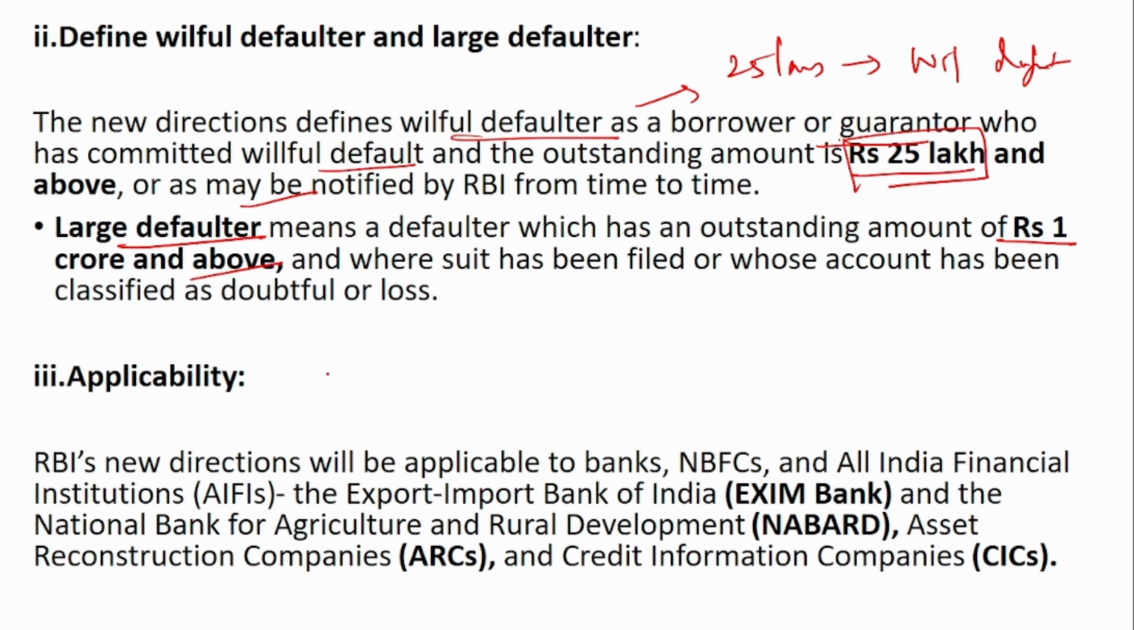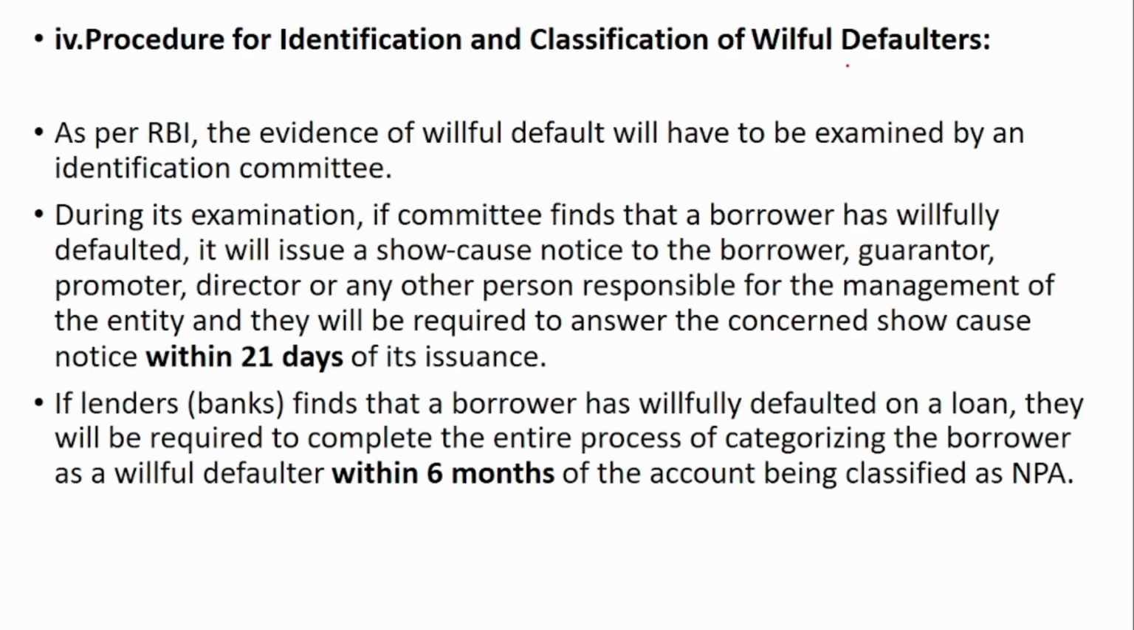And then there is applicability. So to which banks is it applicable? It is applicable to banks, NBFCs, All India Financial Institutions, also to Asset Reconstruction Companies, and also to Credit Information Companies. So what is the procedure to identify and classify these willful defaulters? The evidence of the willful default will have to be examined by the identification committee. So there will be a committee, and that committee will see all the evidence of these willful default transactions.